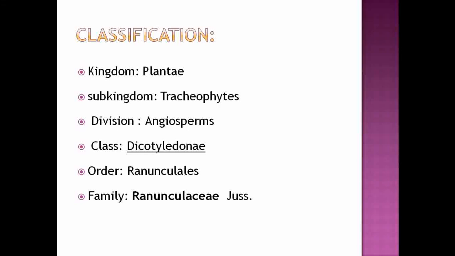Then they are included under the division Angiosperms because they show presence of double fertilization and the ovules are enclosed in the ovary wall. Then this family is put into the class Dicotyledonae because they show presence of two cotyledons, taproot system, and leaves show reticulate venation. Then it belongs to order Ranunculales because they show presence of crowfoot or buttercup like flowers.